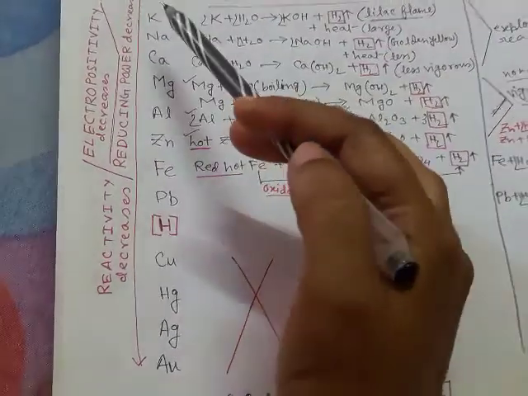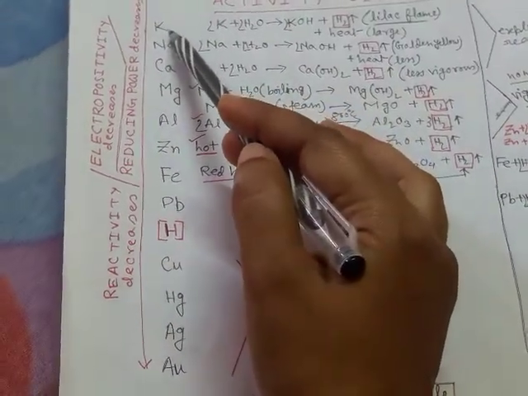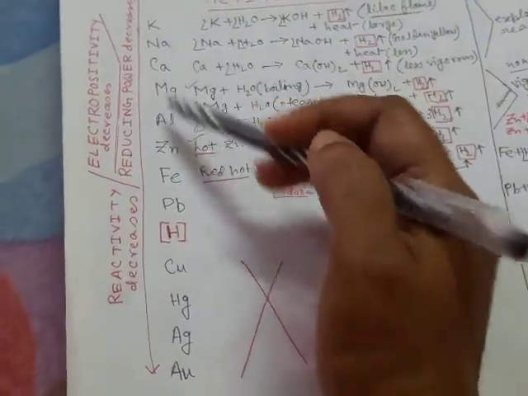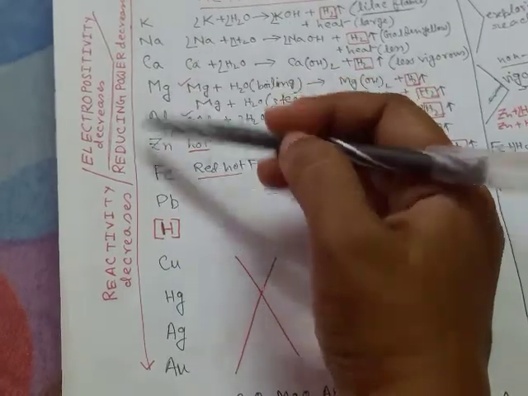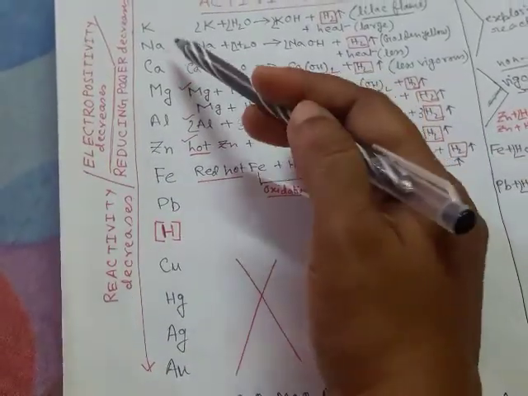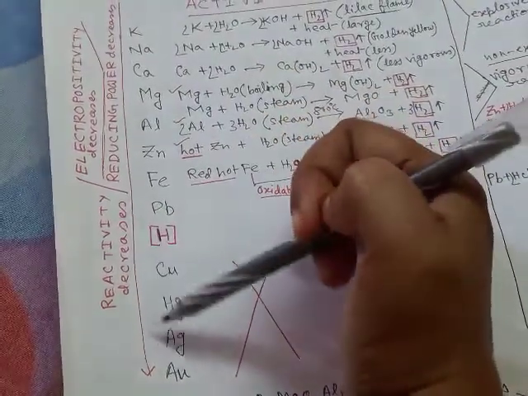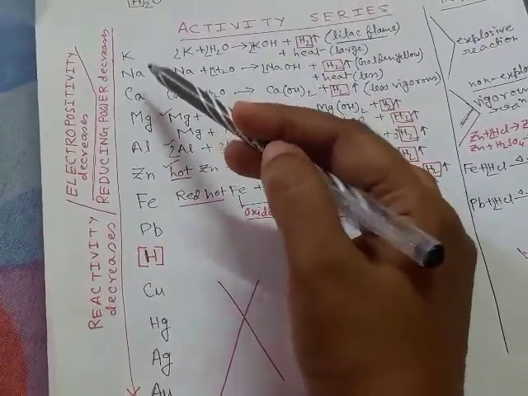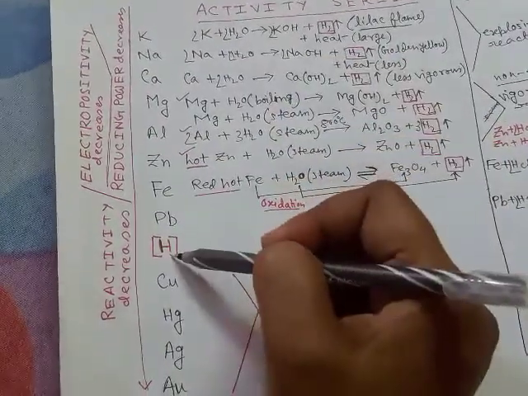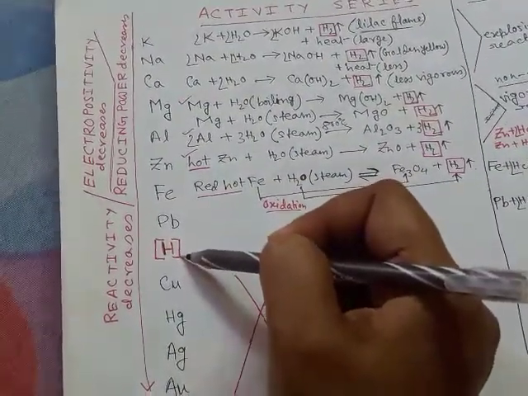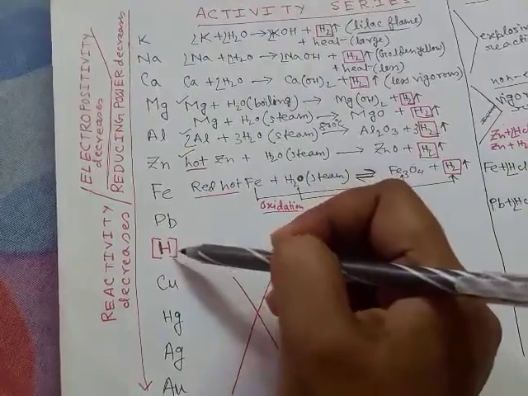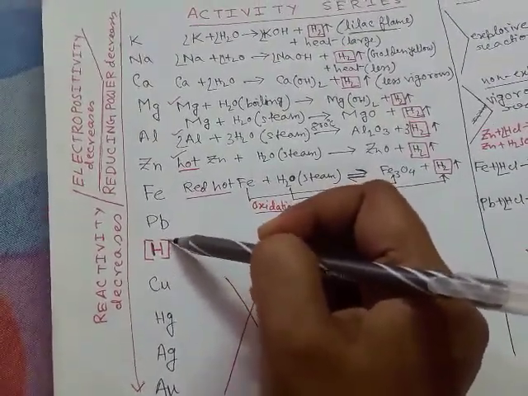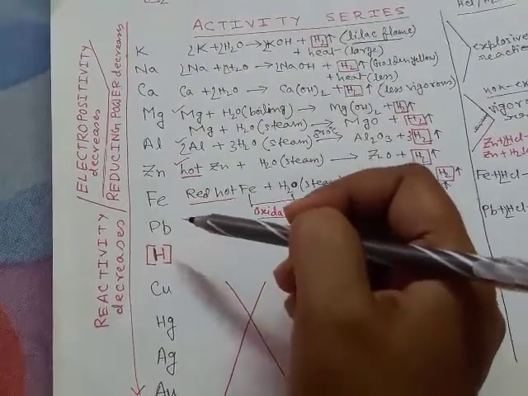You can see here at the top of the series there is potassium, at the bottom of the series there is aurum, and all the metals are placed here according to their decreasing reactivity. If you proceed down the series, the reactivity decreases. So here, among all the metals, at one position you can see there is hydrogen. Though hydrogen is a non-metal, it is placed in the activity series because hydrogen can form positive ions like metals.